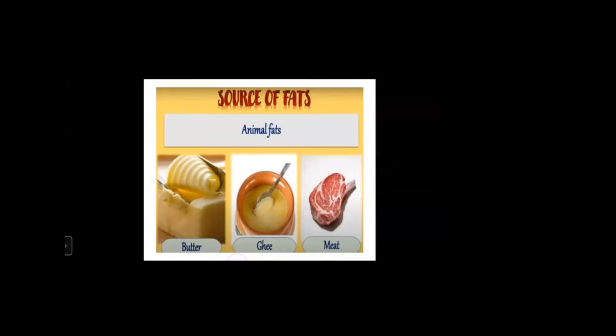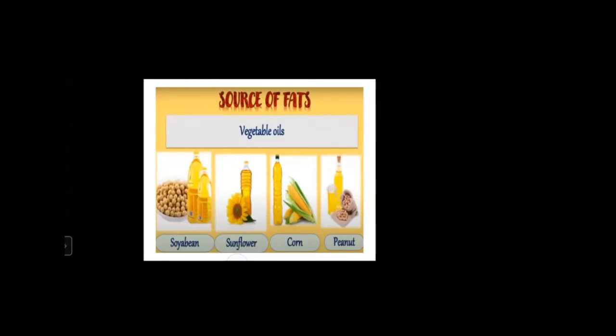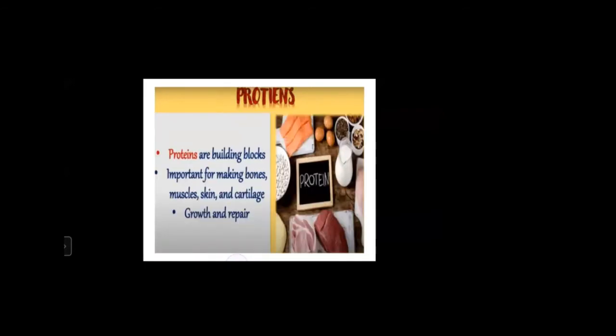So sources of fats. From where do we get fats? We get fat from butter, then ghee and meat. Also we get fat from vegetable oils that are soya bean, sunflower, corn, peanut. In the market, all these varieties of oils are available. So we have studied about carbohydrates. We have studied about fats. Now we will study about proteins.